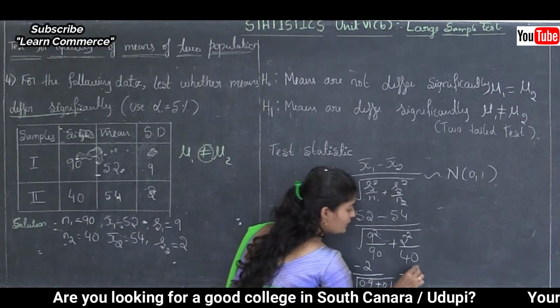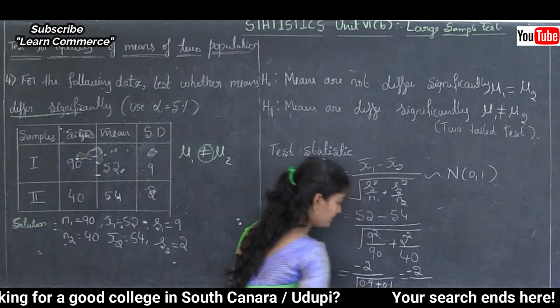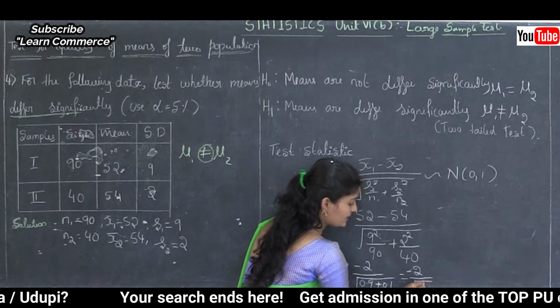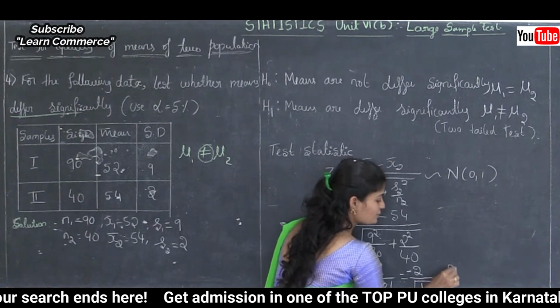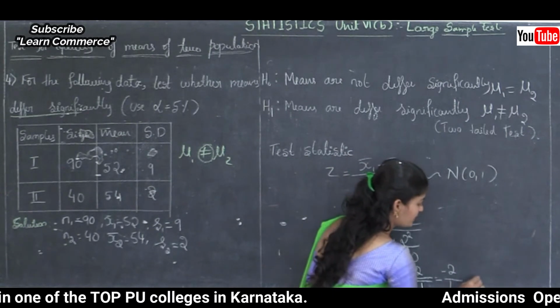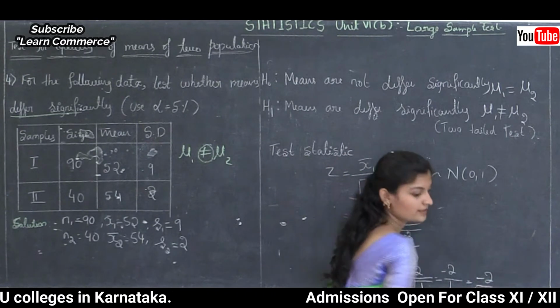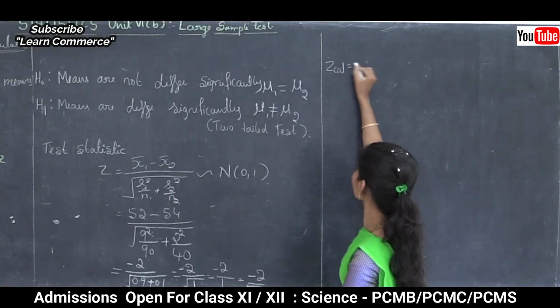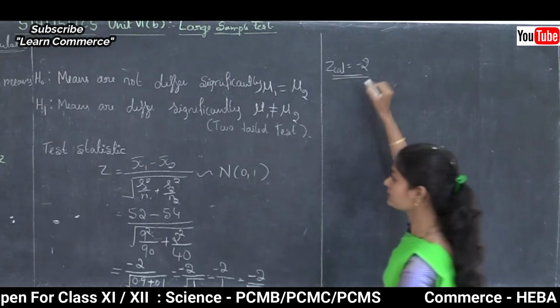So this is minus 2 divided by square root of 0.9 plus 0.1, that is 1. So minus 2 divided by 1. So the calculated value is minus 2. Okay, step 3 is over.